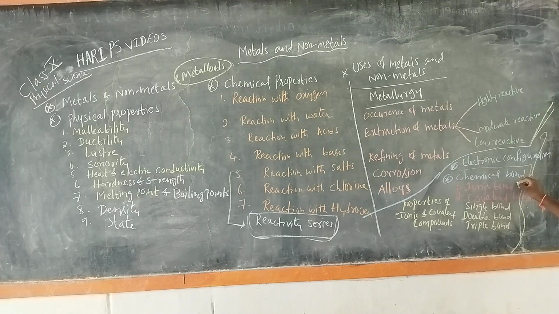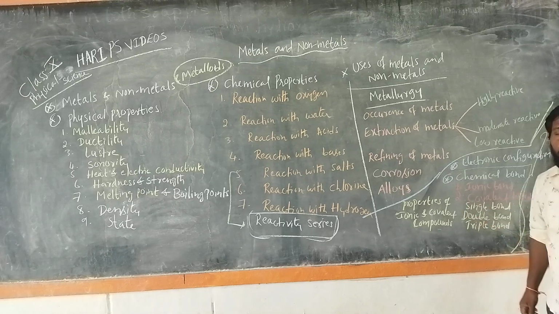What is meant by an ionic bond? What is meant by a covalent bond? The covalent bond has three types: single bond, double bond, and triple bond. Then the properties of ionic and covalent compounds: what are ionic compounds, what are covalent compounds, how they form, their properties, and uses. This completely explains chemical bonding.